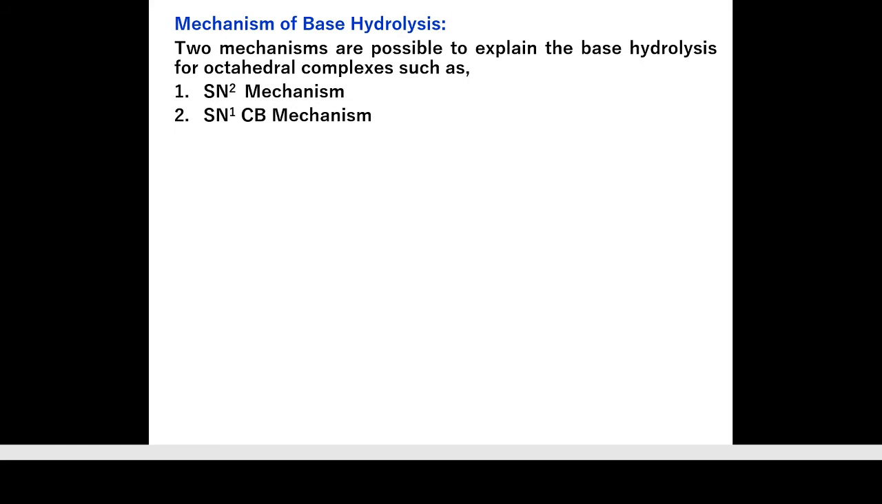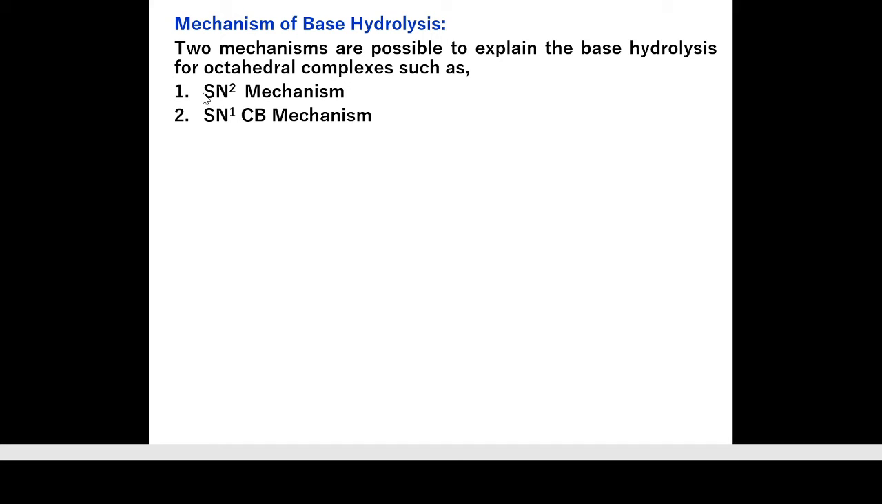Okay, so let's move towards the mechanism of base hydrolysis. There are two possible pathways by which we can explain base hydrolysis. First is the SN2 mechanism and second is the SN1CB mechanism. As we have already studied what is meant by SN1 and SN2, but the SN1CB term is new for you.